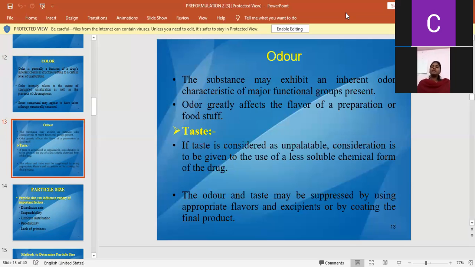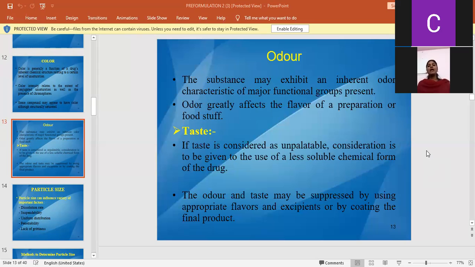So if it has a bad odor or unpleasant taste, we get that information in pre-formulation studies. For a bad odor we add flavoring agents. For an unpalatable taste we add sweeteners, artificial sweeteners like aspartame, or sucrose, to improve the dosage form.